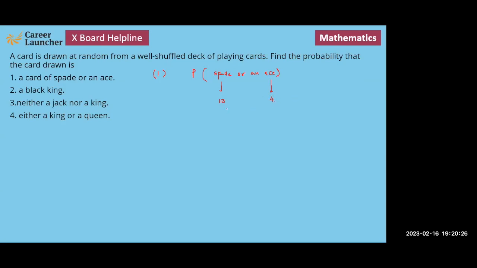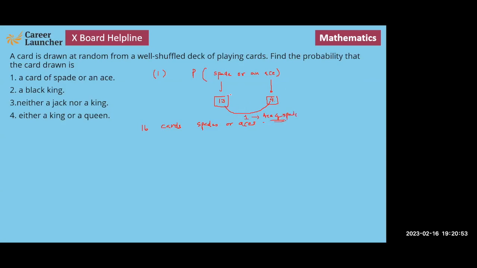And there is one ace which is both a spade and an ace. So we know that there are 16 cards that will be spades or aces. I repeat, there'll be 13 cards that will be spade, 4 cards that will be aces, and one card that is an ace of spade.